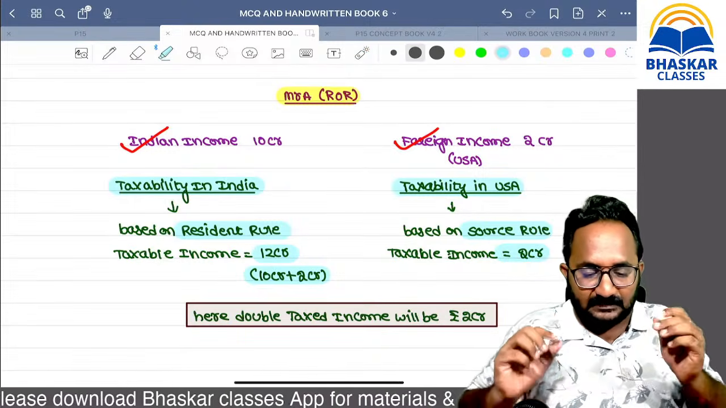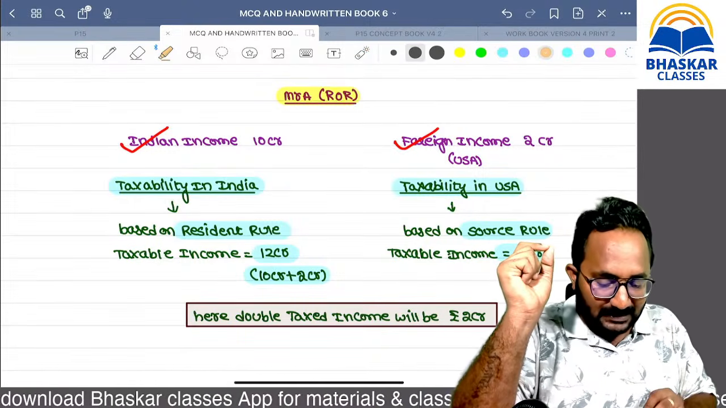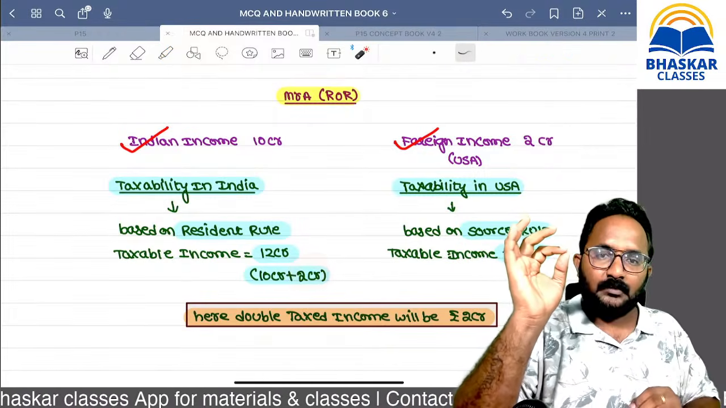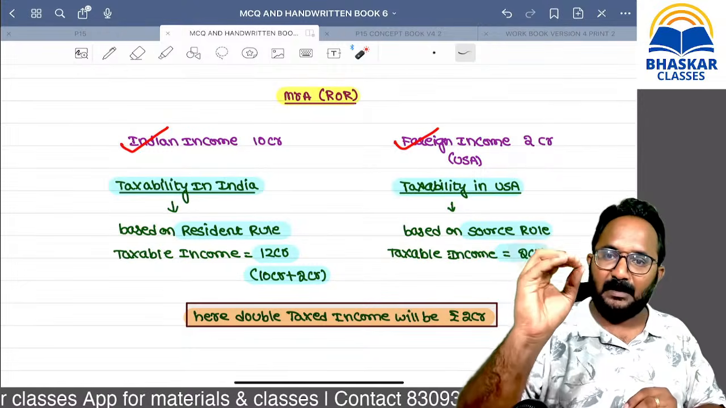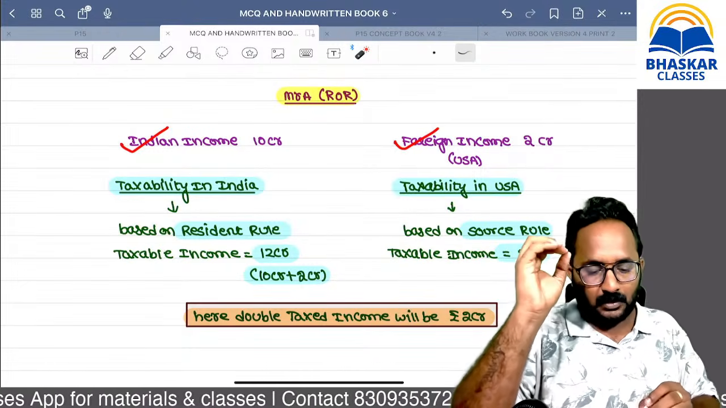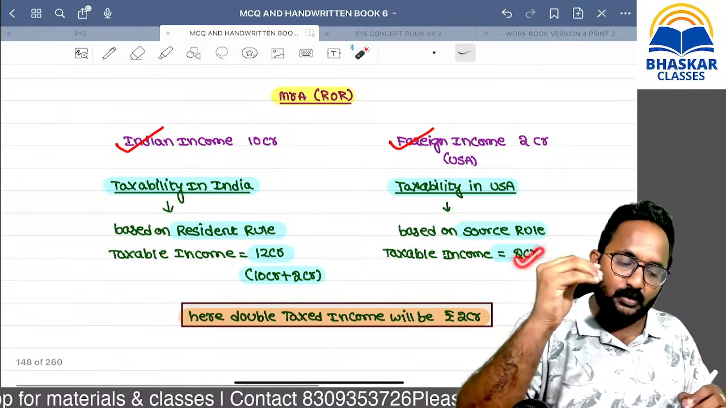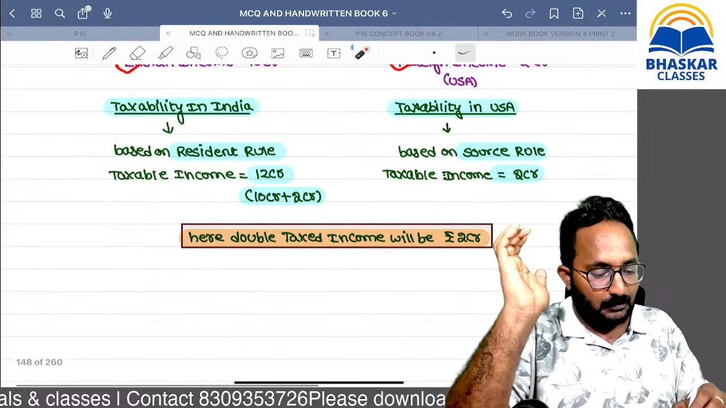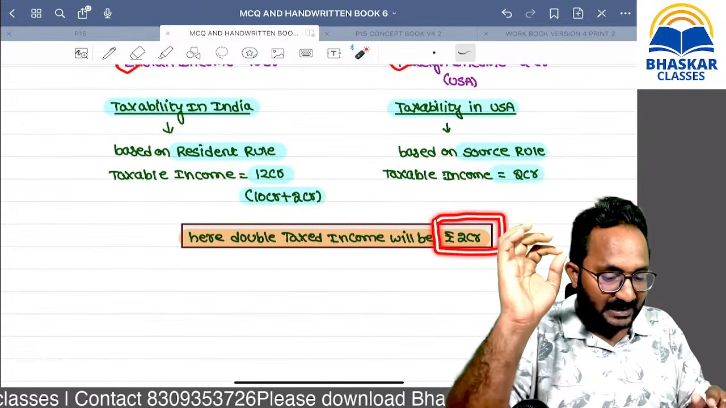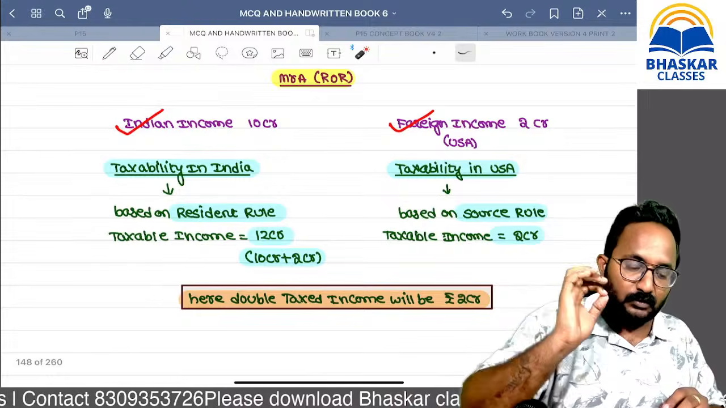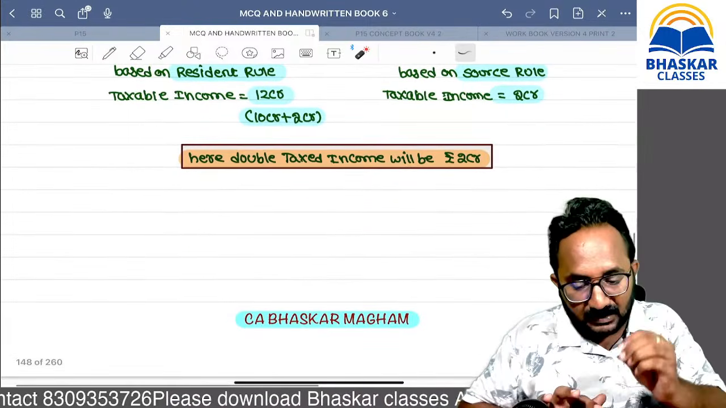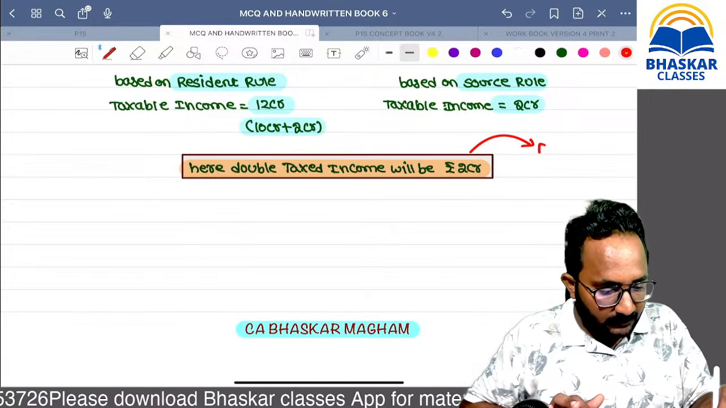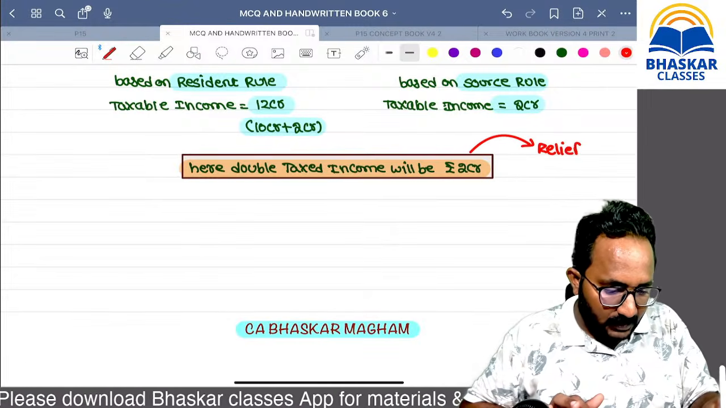Now please type your answer. What is the double taxed income, sir? 2 crores is taxed here also and 2 crores is taxed there also. That means the amount is taxed in India and also taxed in the USA. So what is the double taxed income? 2 crore. Definitely it is a burden on Mr. A. So for the double taxed income only, we want to provide relief.